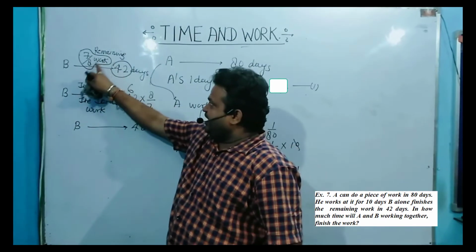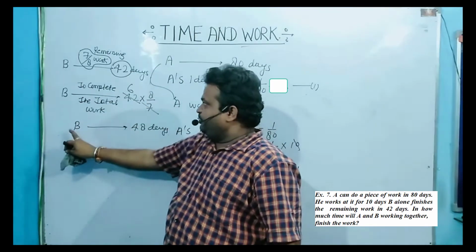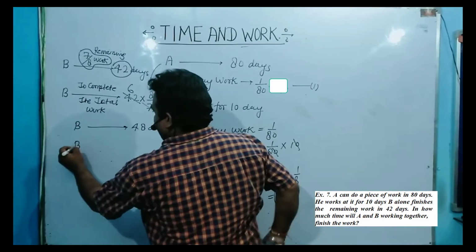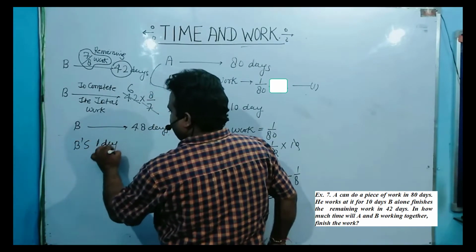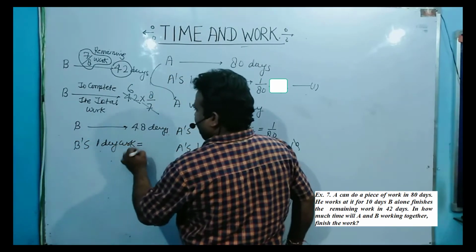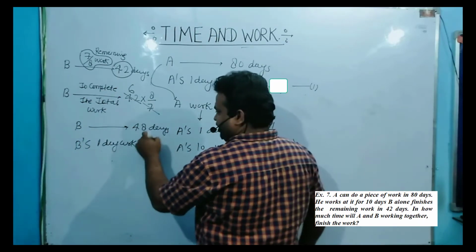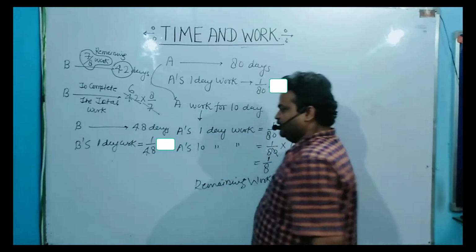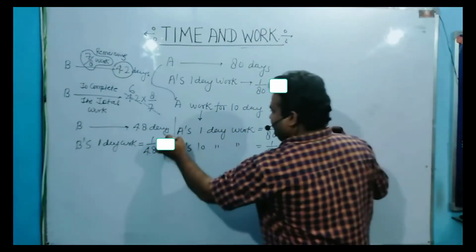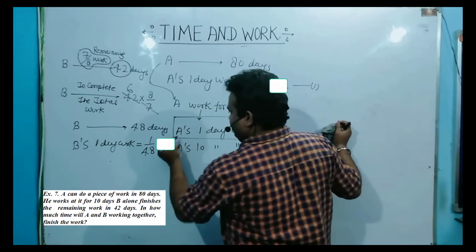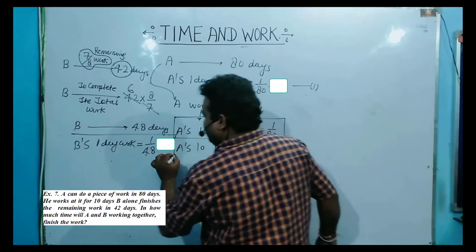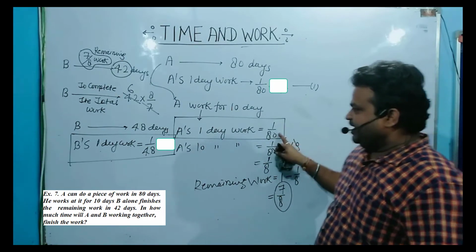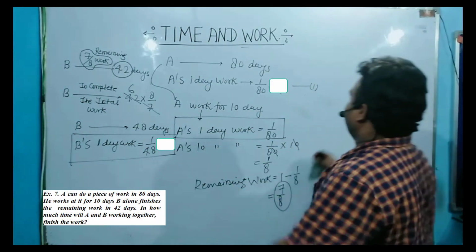Since 7 by 8 of the work is completed in 42 days, B can complete the entire work in 48 days. Now you can calculate B's 1 day work. Since B completes the entire work in 48 days, B's 1 day work is 1 by 48. A's 1 day work is 1 by 80, and B's 1 day work is 1 by 48.